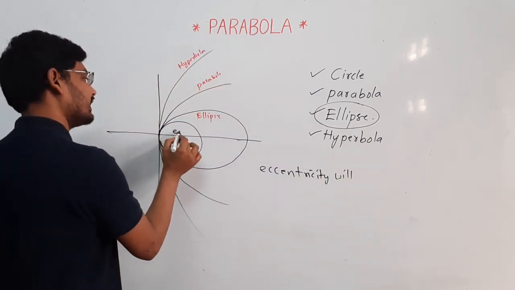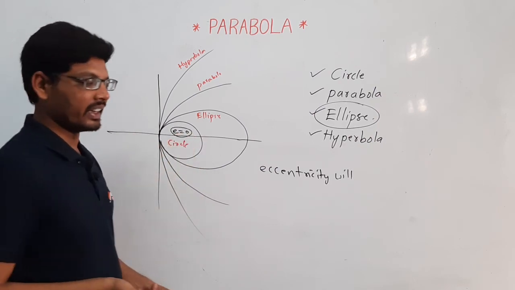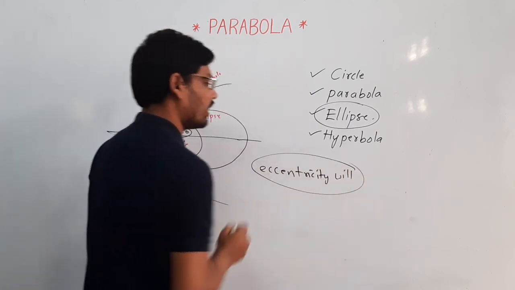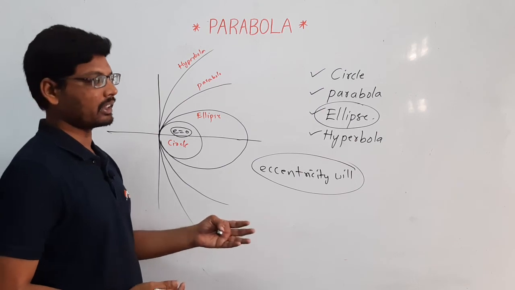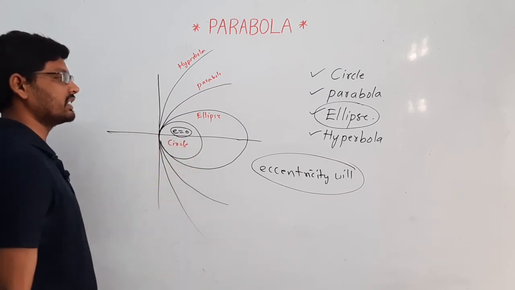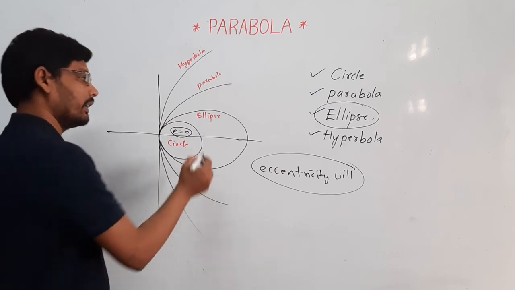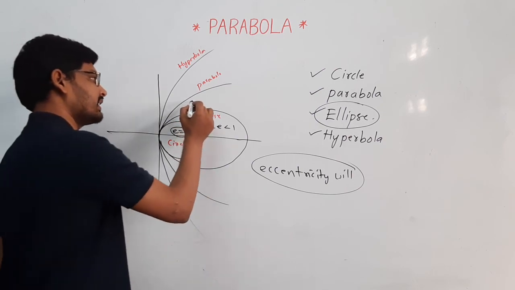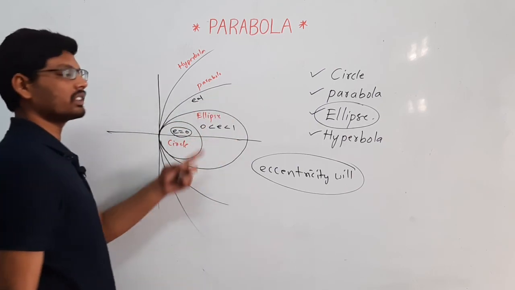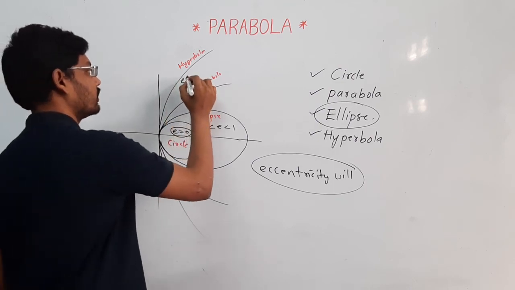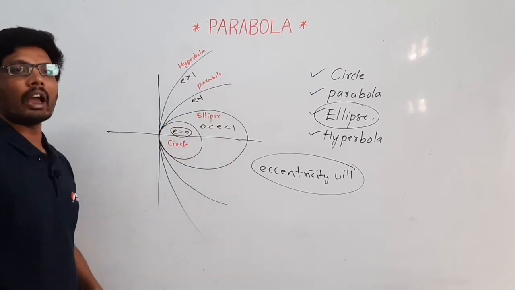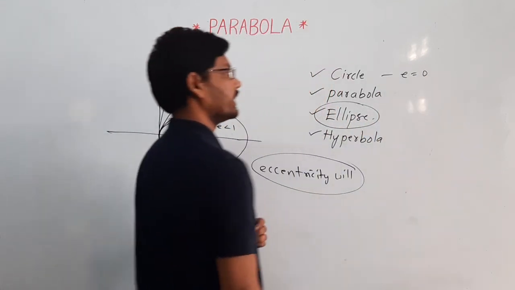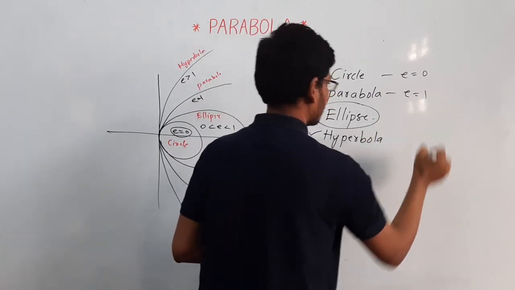What is eccentricity? Let us discuss eccentricity; we already know it from the last class. If eccentricity is equal to 0, it is a circle.